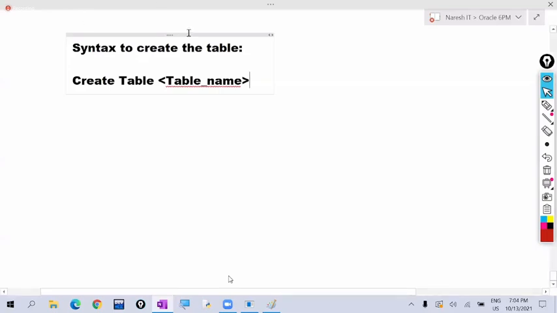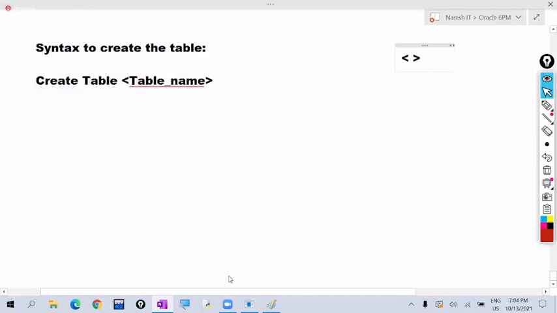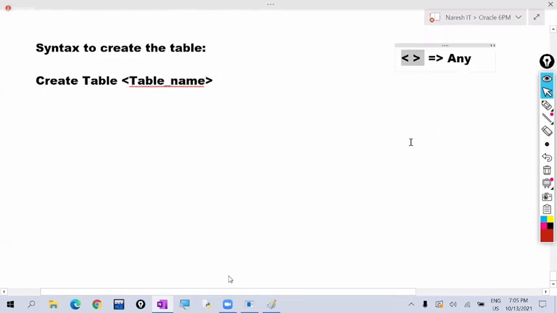In syntax, whenever you refer to books or websites, generally they use angular brackets. The meaning of angular brackets is that you can give any valid name. So for the table name, I'm using angular brackets. Any table name you can give. To create the table, you must write create only, and you must write table only, but here you can give any valid table name. To represent any name, I'm using angular brackets.